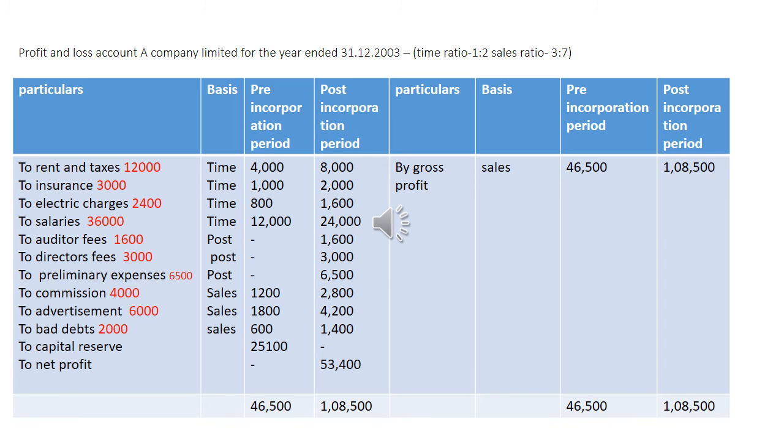So we have the balance of the debit side, 25,100. The pre-incorporation period profit is written in the name of capital reserve. Then the post-incorporation period balance is written in the name of net profit. Pre-incorporation profit is considered as capital reserve.